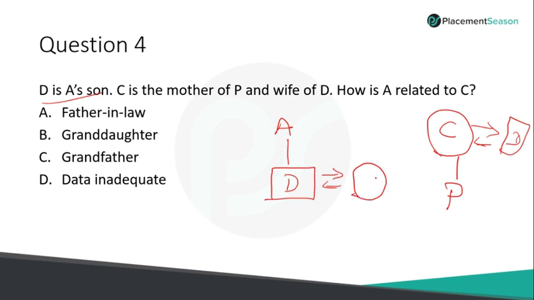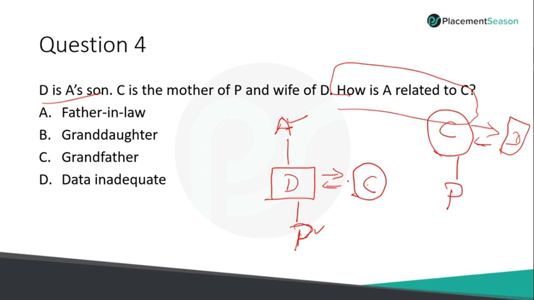The married D and C. And the son or daughter, you can either put it under father or mother. That's no problem. P. So here, according to this particular question, we don't know the information about the gender of A and P. Now look at the question. How is A related to C? That's a difference. How is A related to C?